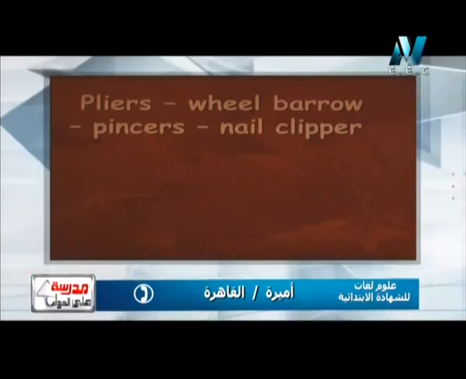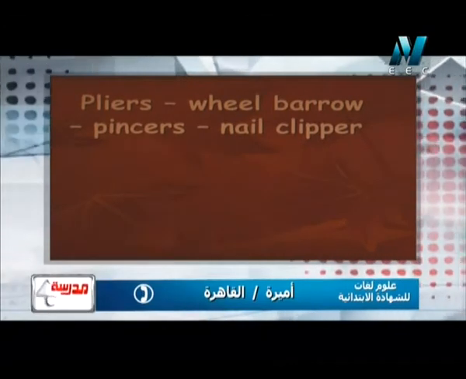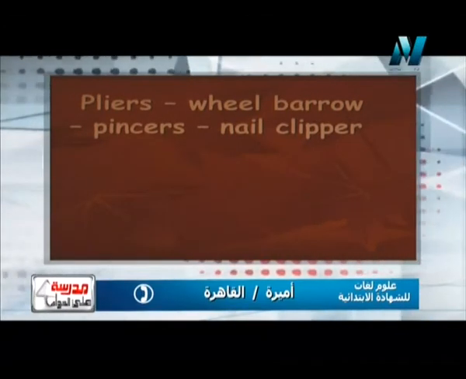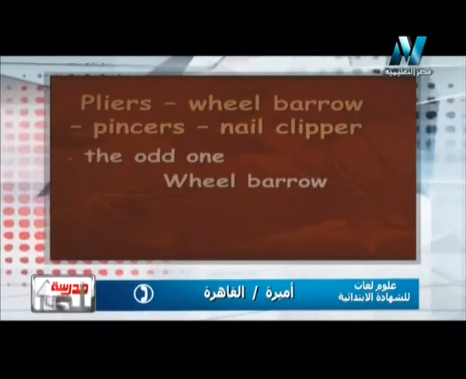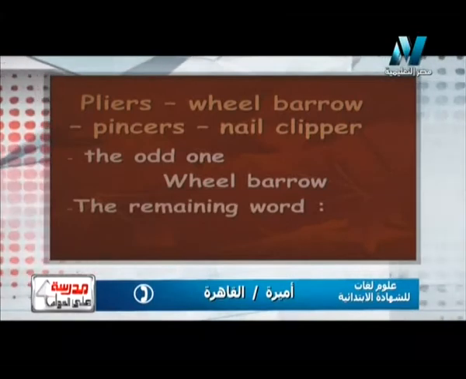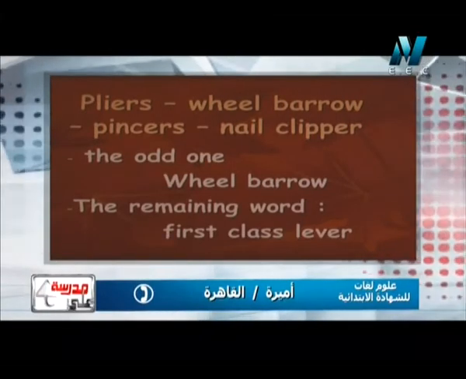Wheelbarrow? Excellent, Amira. Why? Because all of them are first class lever, but the wheelbarrow is second class lever. Very good, Amira. Excellent pupil. The odd one is the wheelbarrow, as you said, and the remaining words are first class lever. Another question, Amira.